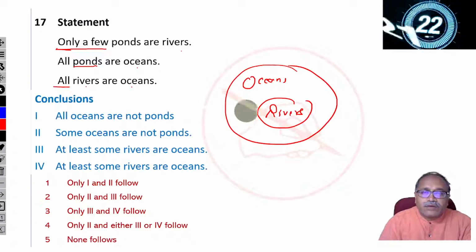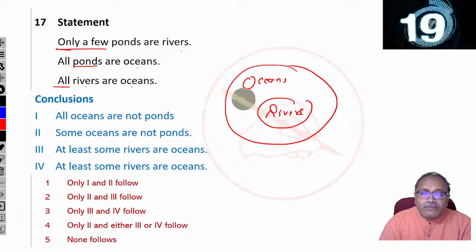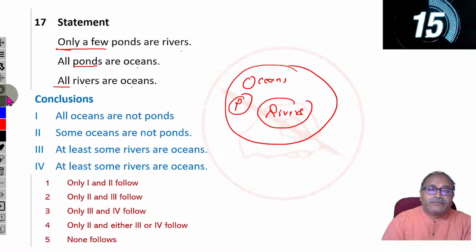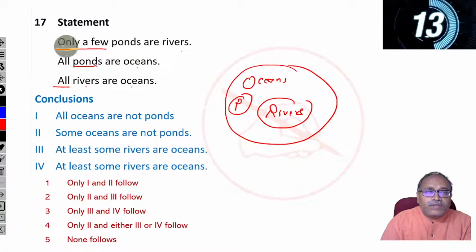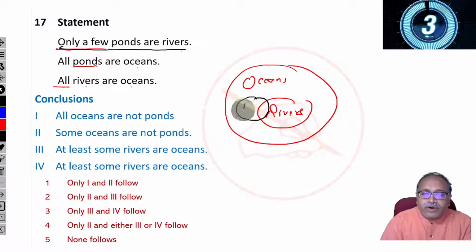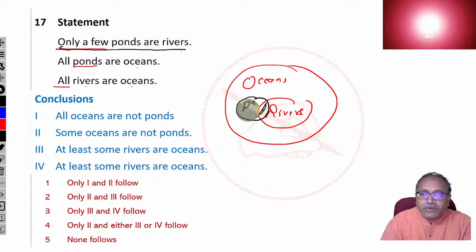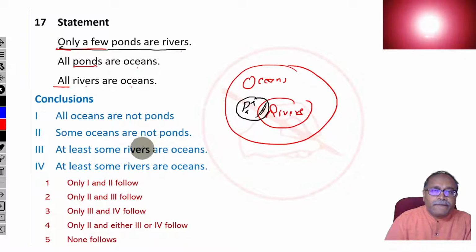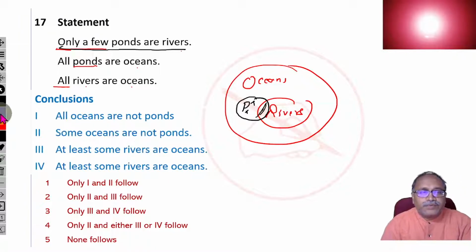It says that all ponds are ocean. Okay. Now what does it say next? Only a few ponds are river. Only a few ponds are river means there is an intersection here. Only a few ponds are rivers and the remaining ponds are not rivers. Done? Now check the options.